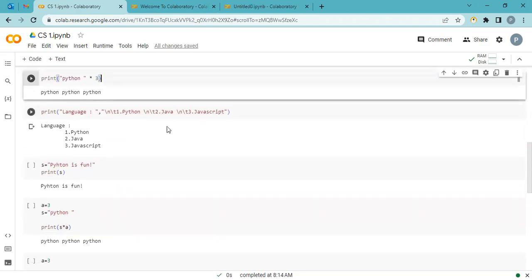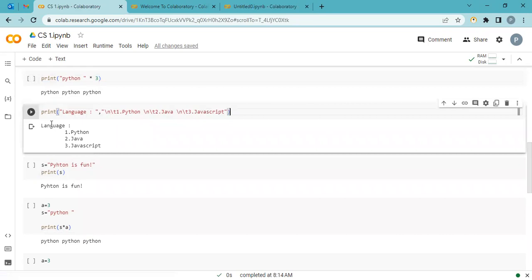Now here is a small practice for you. Look at my statement. I print language, then colon, and in the next line, in a very proper format, Python, Java, JavaScript. I'm not doing this right now, but here is the answer. It is your task to try and do this. Till I explain, first I say language, comma. I want to do it in the next line.